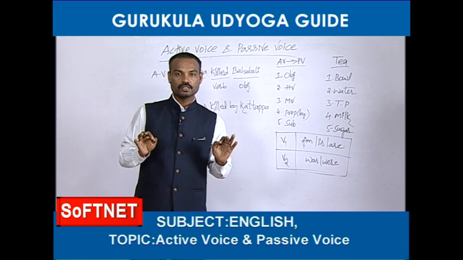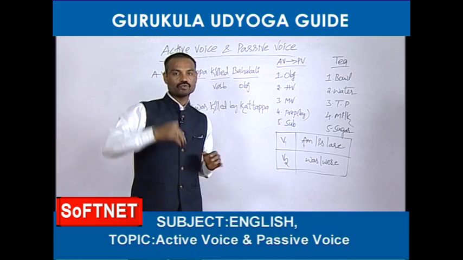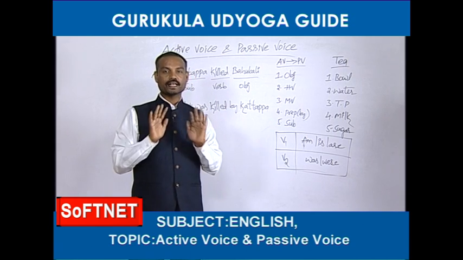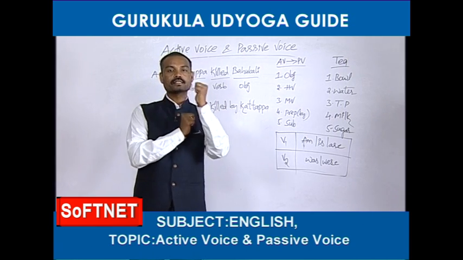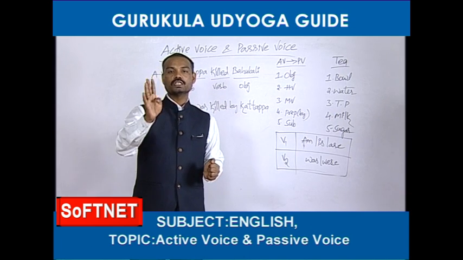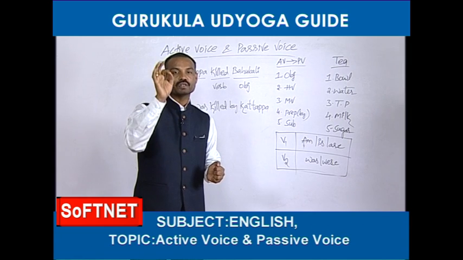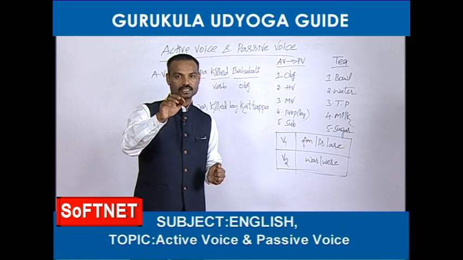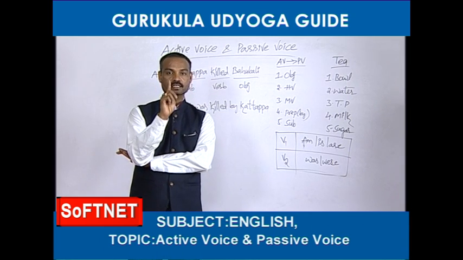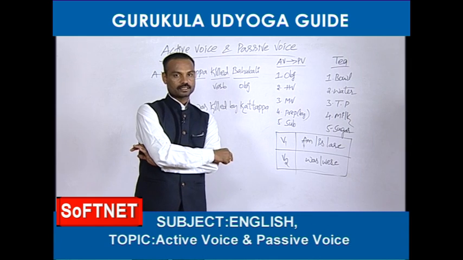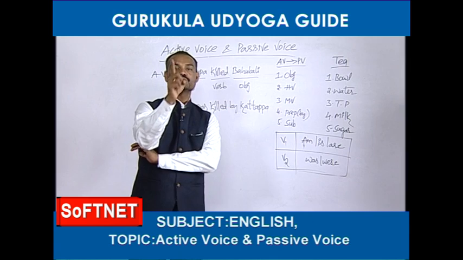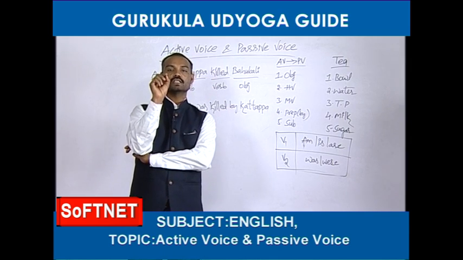Never forget it. Totally there are 12 tenses in English, but all the tenses cannot be changed into passive voices. Only 8 tenses can be changed. So 4 tenses cannot be changed into passive voice. Now I am going to name those tenses which cannot be changed into passive voice. They are, one is present perfect continuous tense, second one is past perfect continuous tense, next one is future perfect continuous tense, and the last one is future continuous.